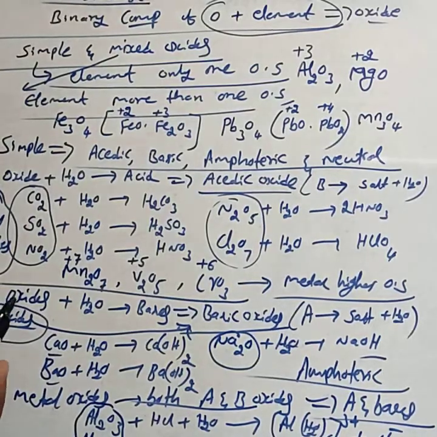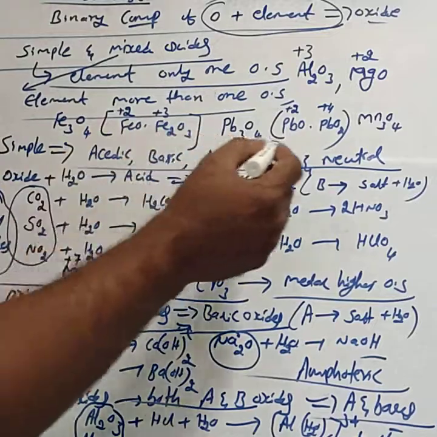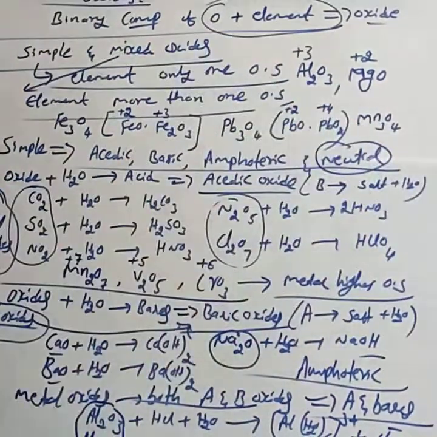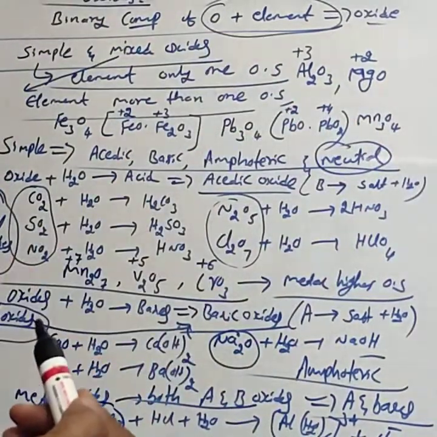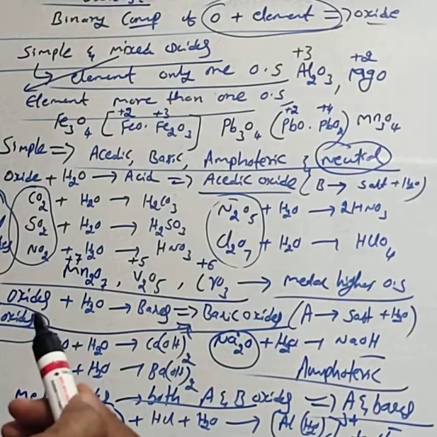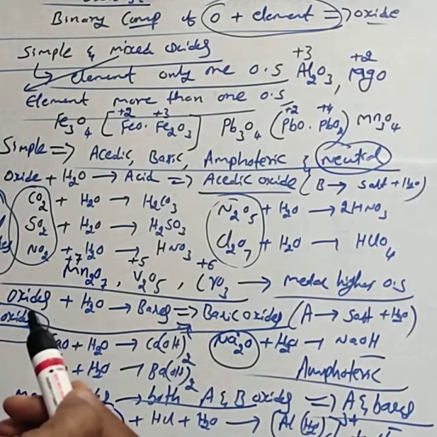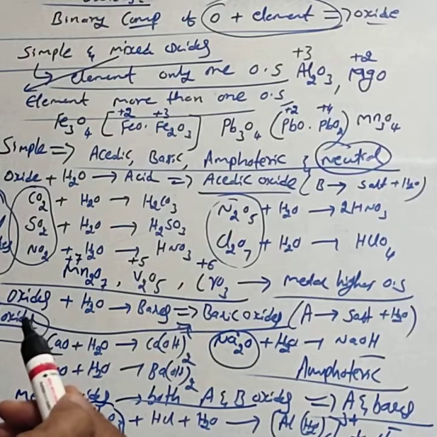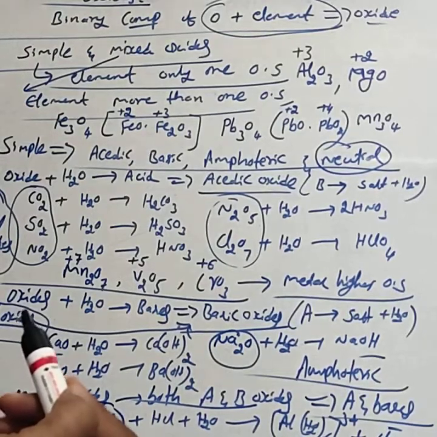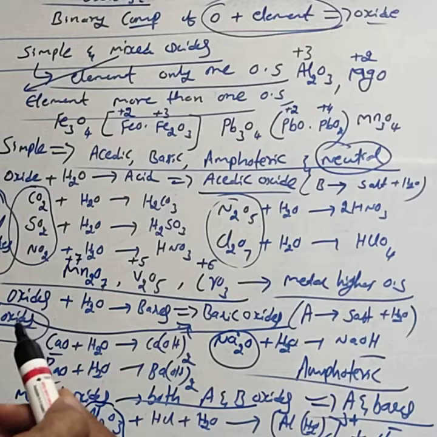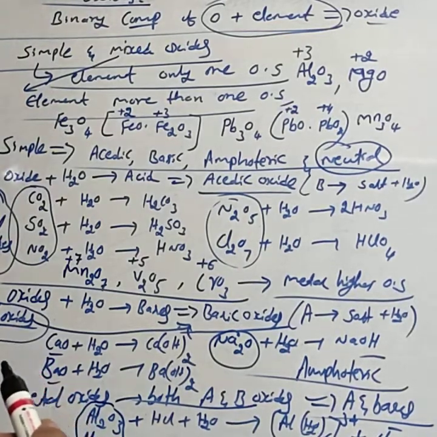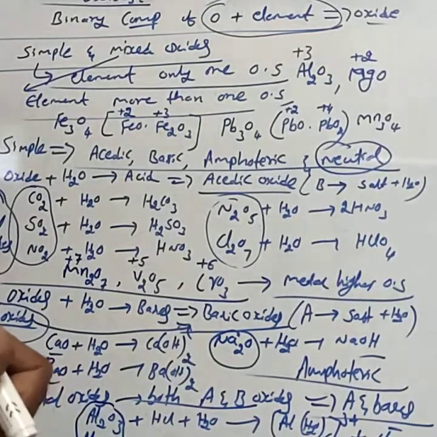They show neither acidic nor basic oxide character. Those are called neutral oxides. The neutral oxide definition is oxides which are neither acidic nor basic. They do not react with either acid or base to form salt.